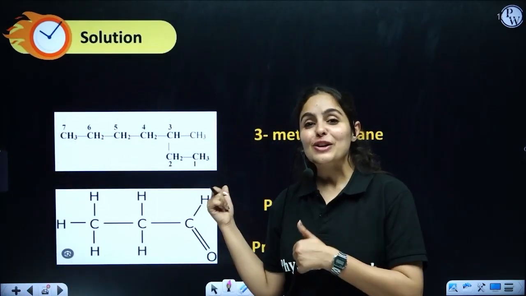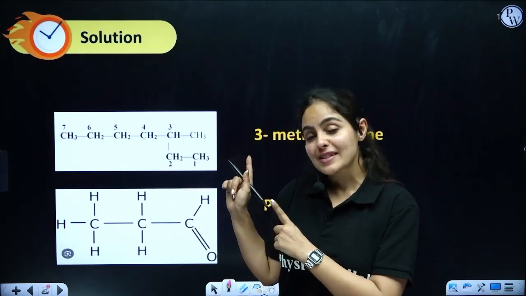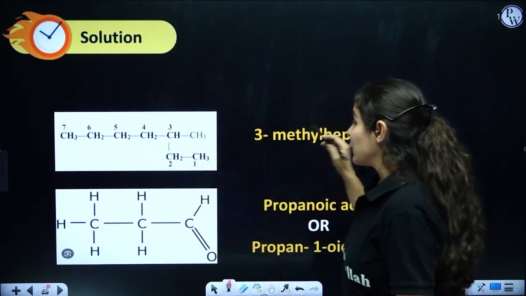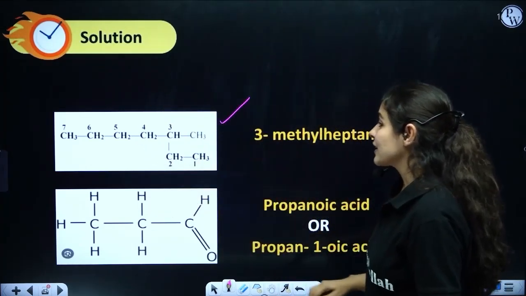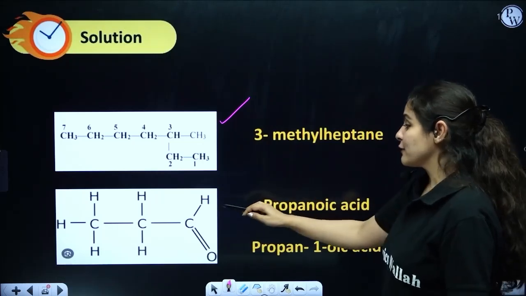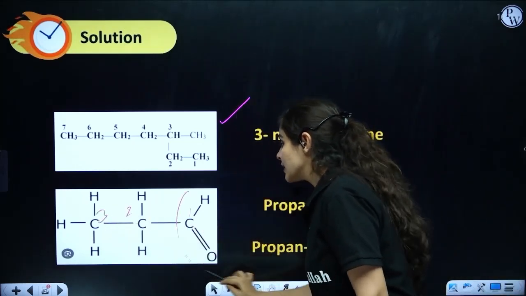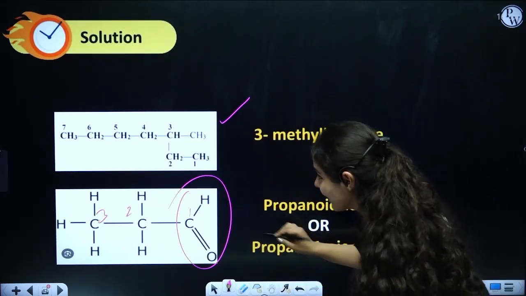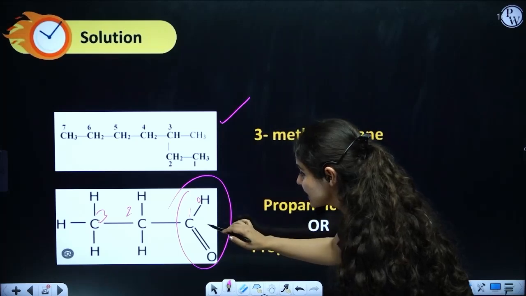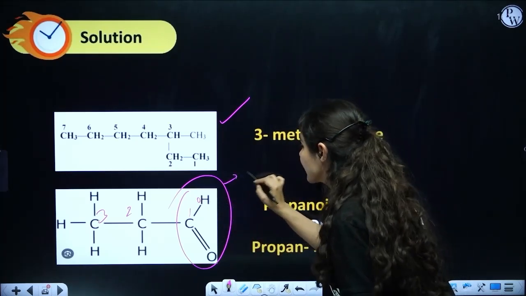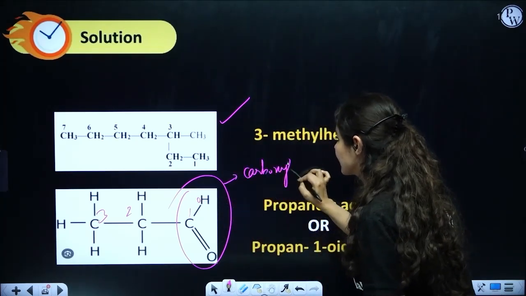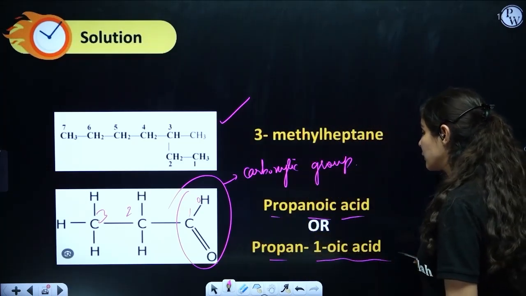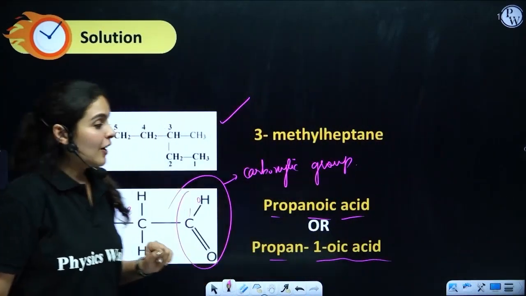All right, guys, answer on screen. Do check if you have given the correct answer for the questions I gave you in the first slide today. So the final solution, the IUPAC name for this one is 3-methyl heptane. And for this one, 1, 2, 3 carbons, and this is the carboxylic group, with OH and C double bond O. So it's propanoic acid. My bad, guys.